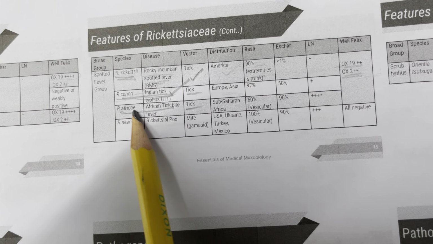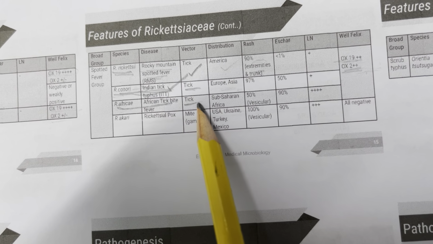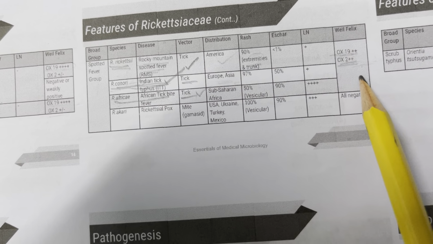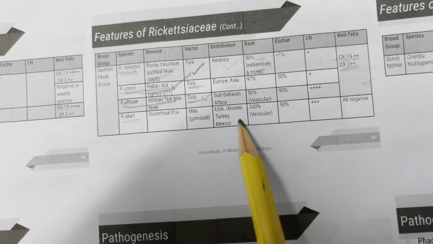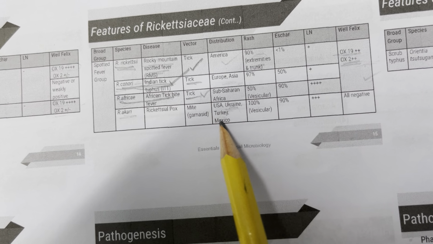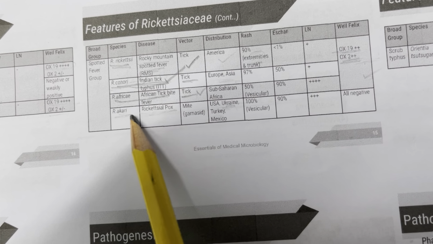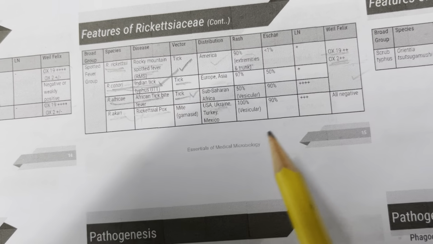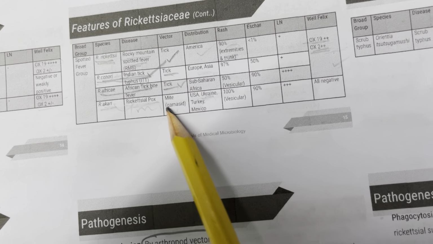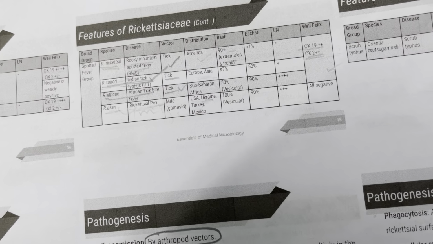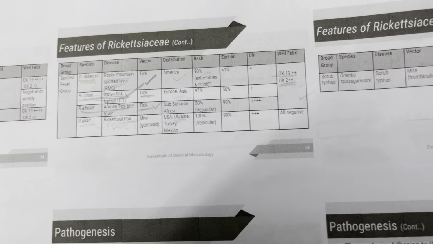And R. africae. So African tick bite fever. Tick again, sub-Saharan Africa. And R. akari. It is found in the USA, Ukraine especially, and Mexico. So rickettsialpox. Akari causes pox. It is transmitted by mites. So mighty pox. So mites transmit rickettsialpox.